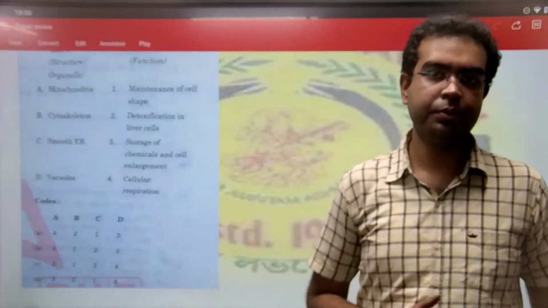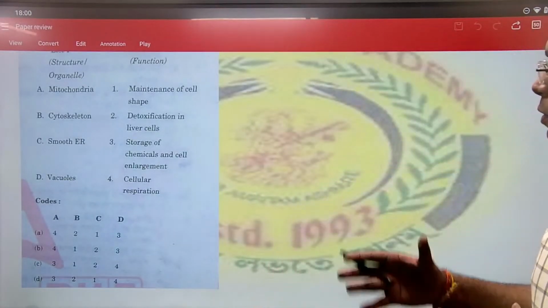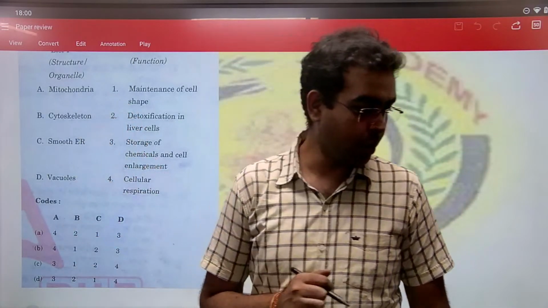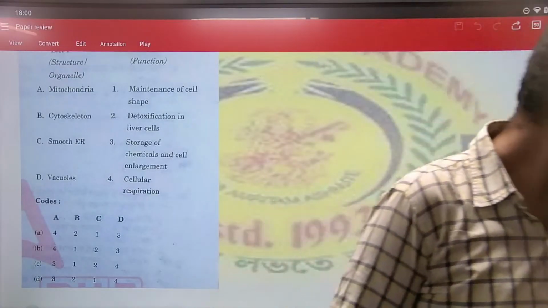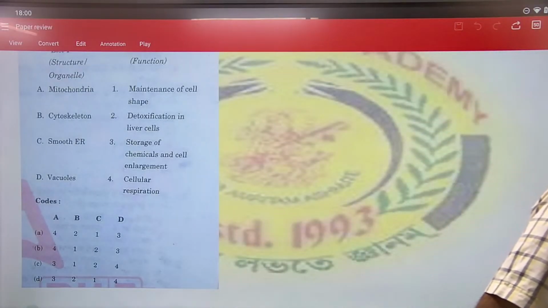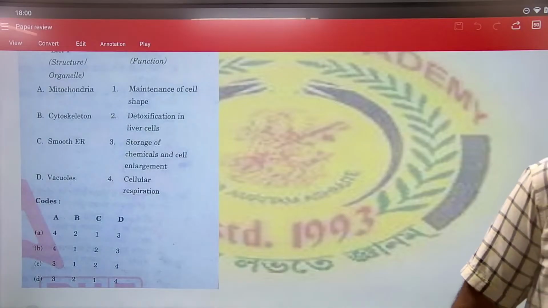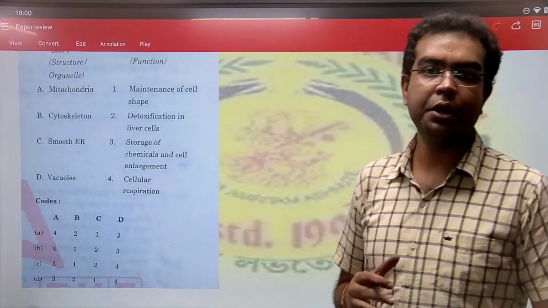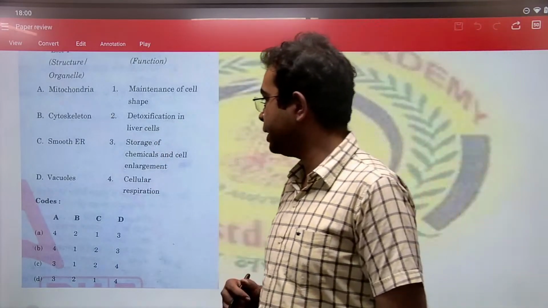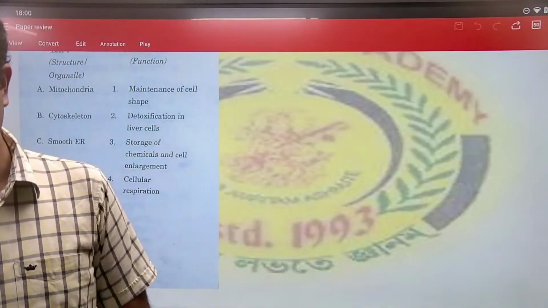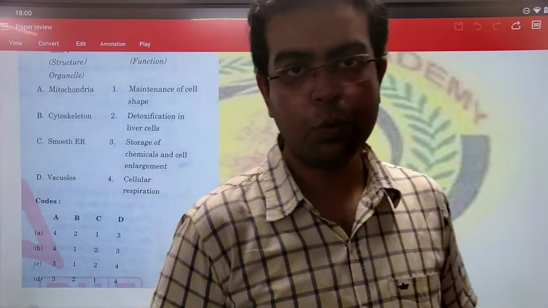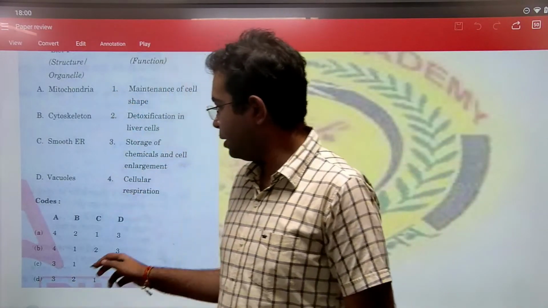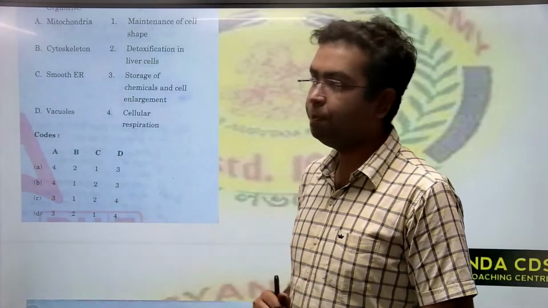The next question, again a very easy question, and it was one of the first topics that was discussed in class. It talks about certain cell organelles and the functions that they undergo in the cell. Mitochondria. We all know mitochondria is the powerhouse of the cell. It is responsible for cellular respiration, which happens for the production of ATP. So A is 4. If A is 4, it means our answer is either A or B.